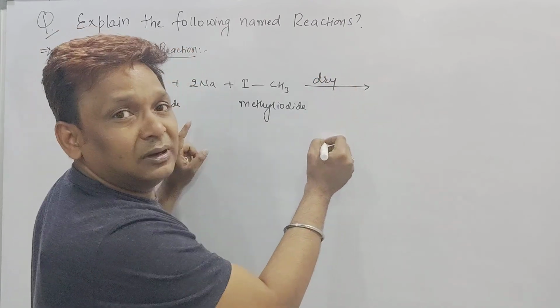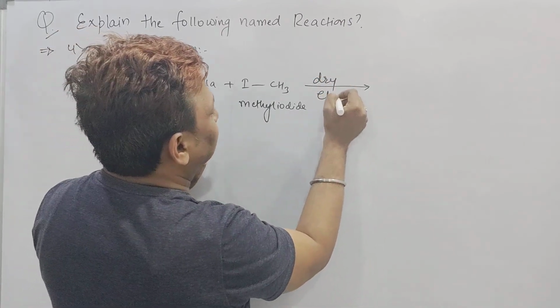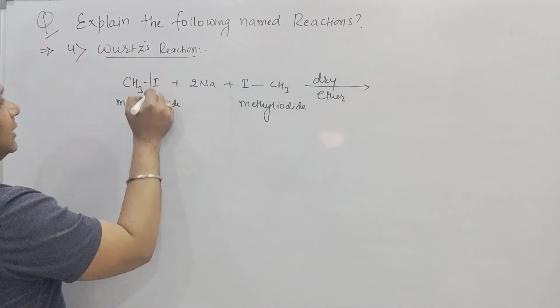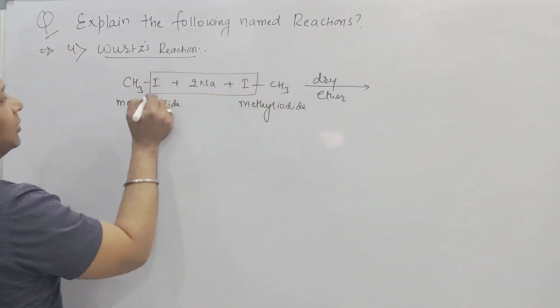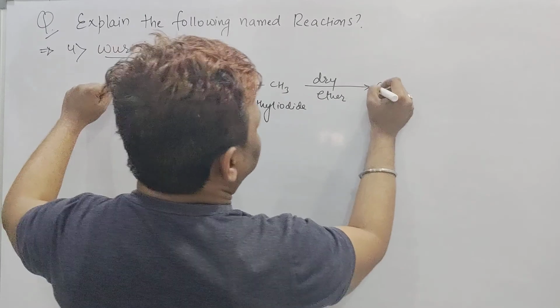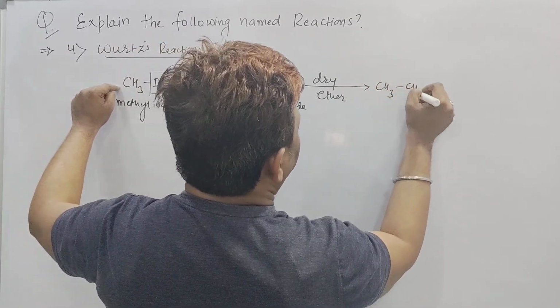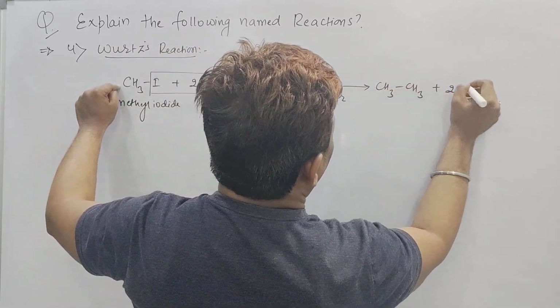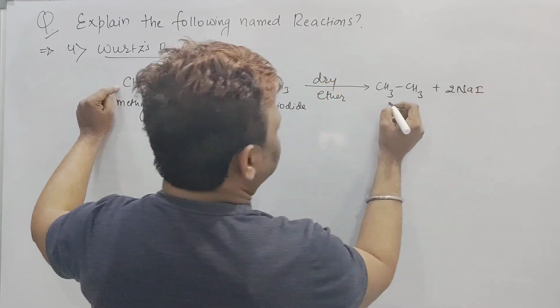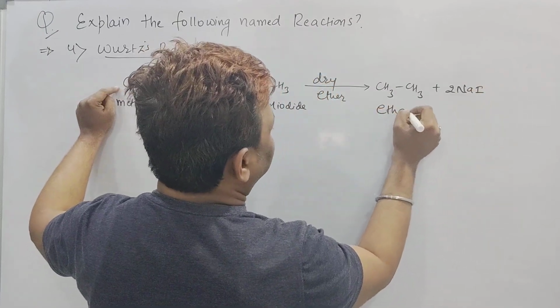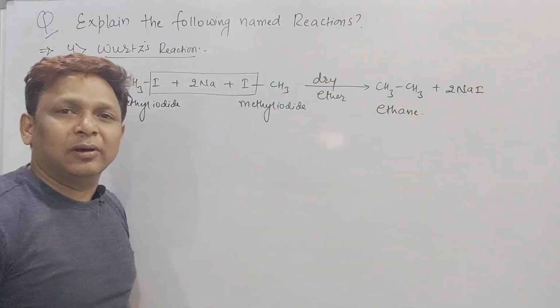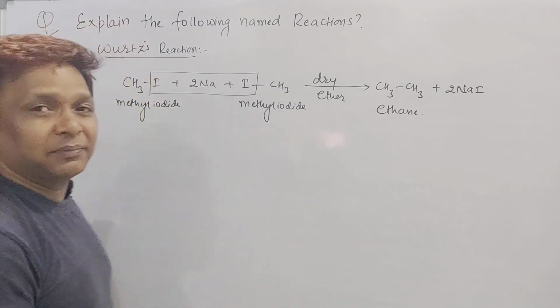Now the iodine and the two sodium go off, CH3 attacks with CH3 and we get CH3-CH3 plus 2NaI. This CH3-CH3 is called what? Ethane. Statement, how to write?